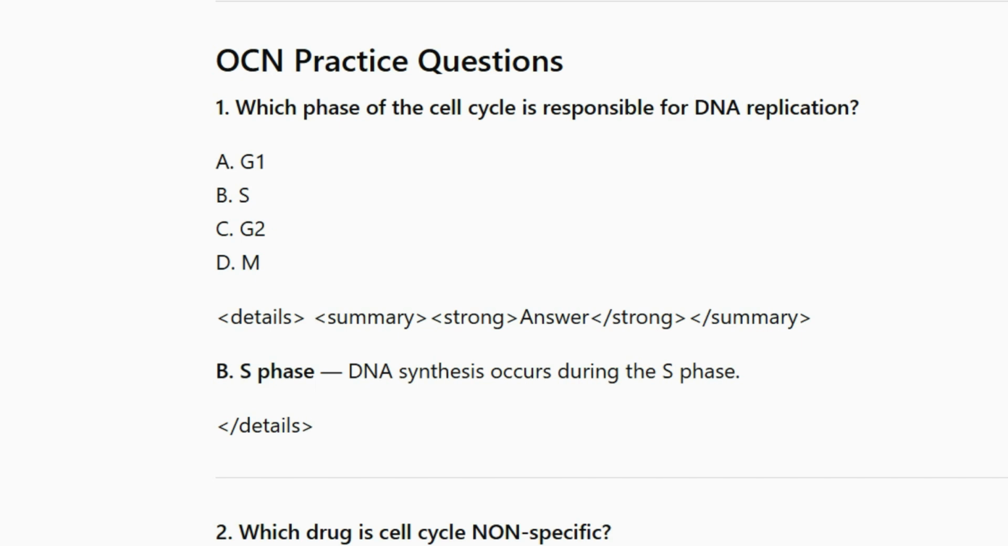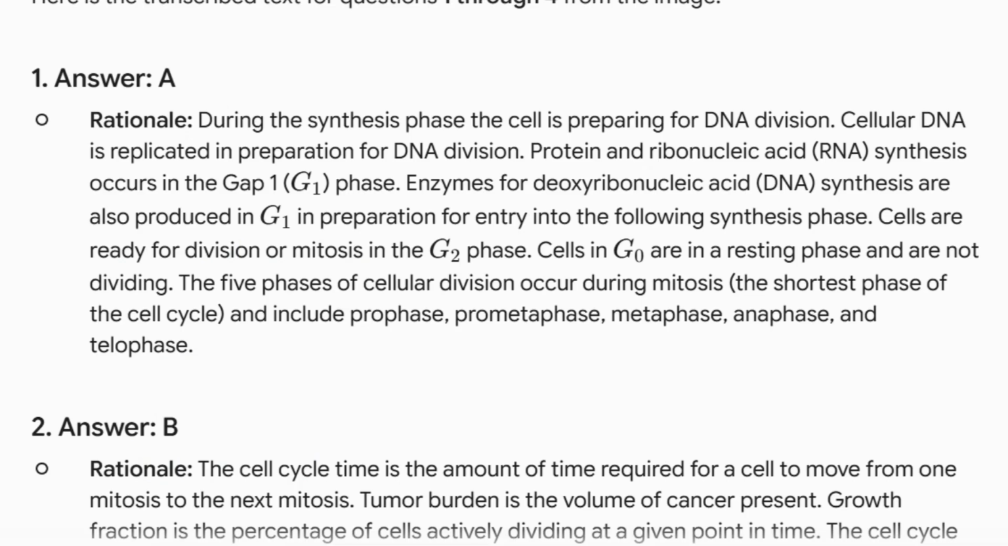1. Which phase of the cell cycle is responsible for DNA replication? A. G1, B. S, C. G2, D. M. Answer: B. S phase. DNA synthesis occurs during the S phase.